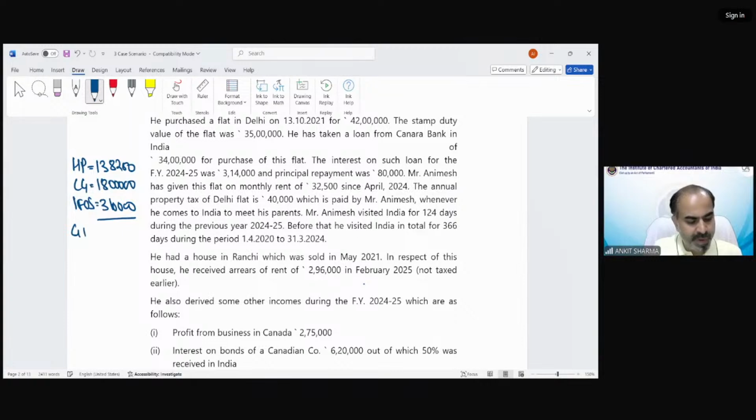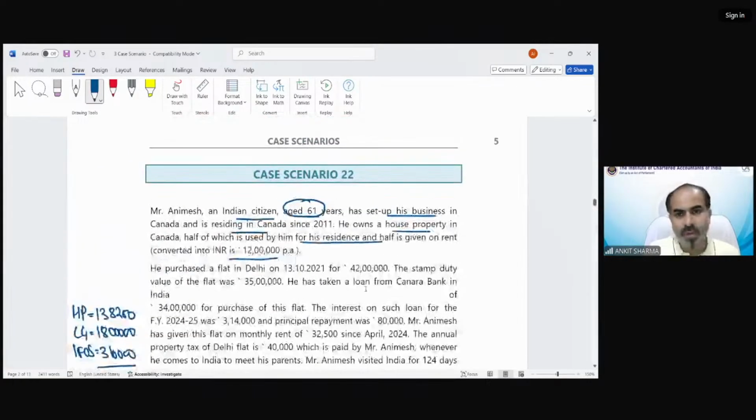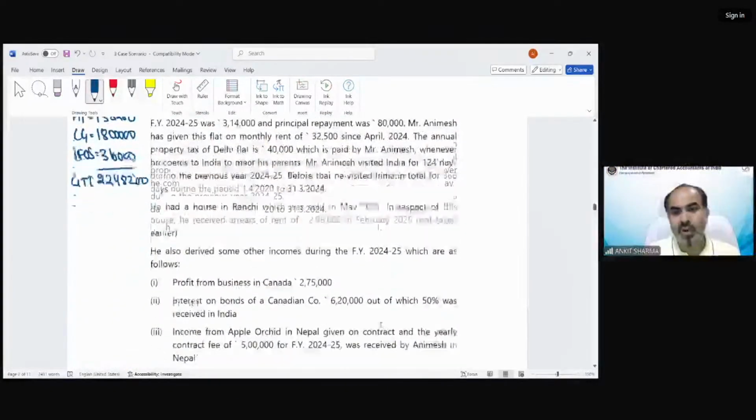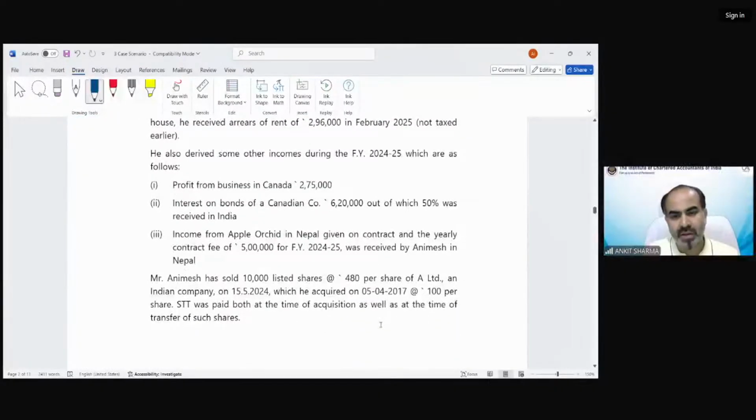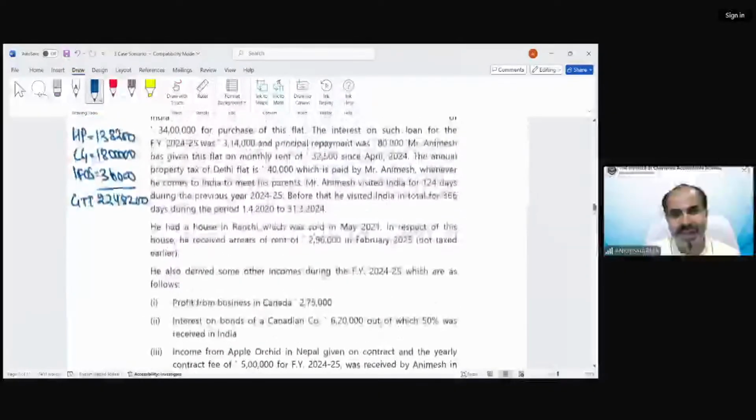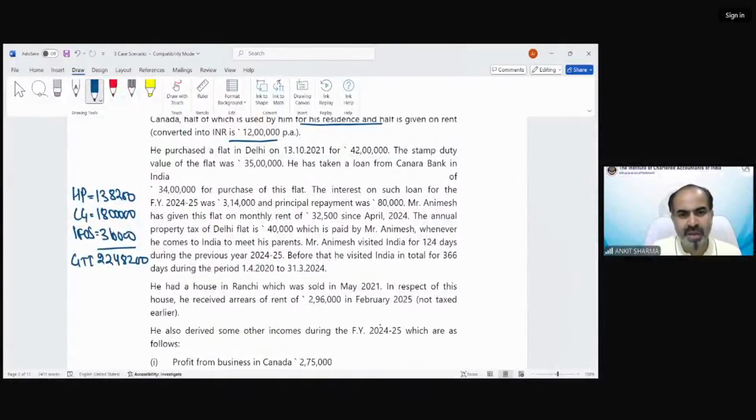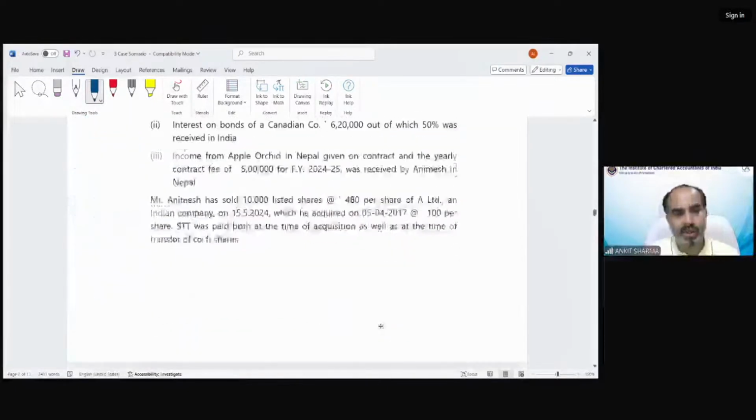Then the GTI would be 22,48,200. Now in this question, there was a principal of loan amount whatever we have paid. That principal of loan amount can be claimed as deduction, and that deduction would be 80,000 rupees under section 80C, principal payment of the house loan. Remaining would be 21,68,200. So this is going to be my total income.